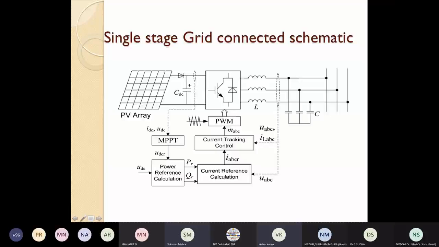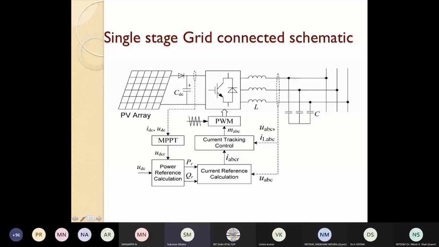You have to go for the economics of operation and also the scale of operation. That will dictate your type and the nature of your inverter. Yes, sir.